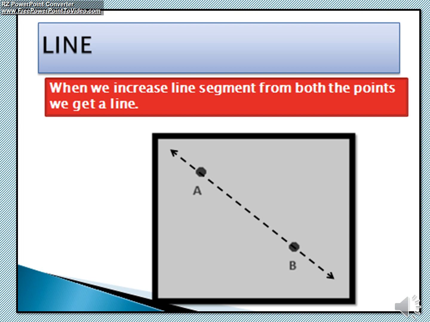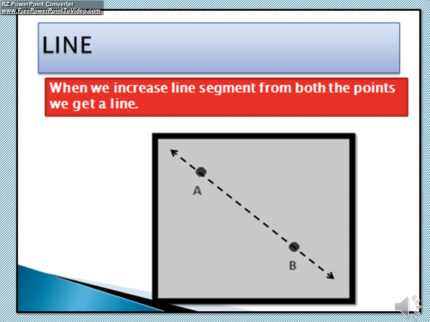We can measure a line segment, but we cannot measure a line, because it extends indefinitely in both directions.